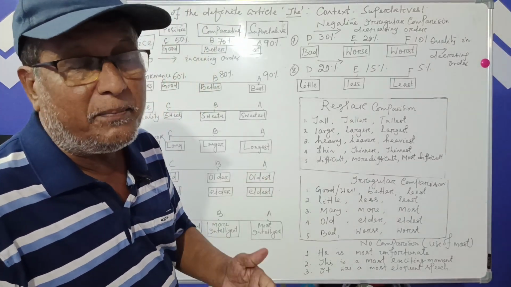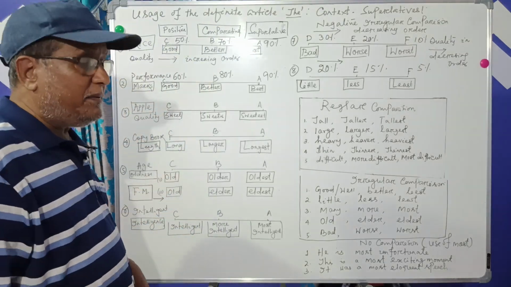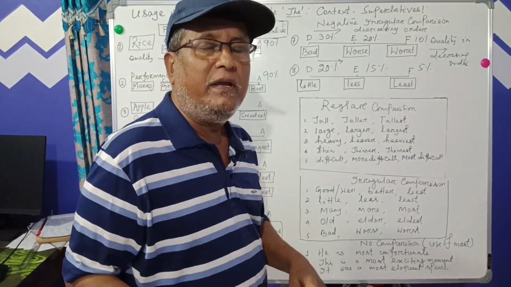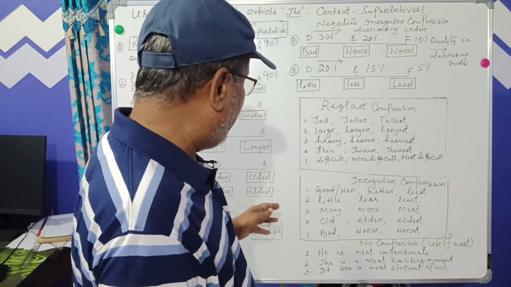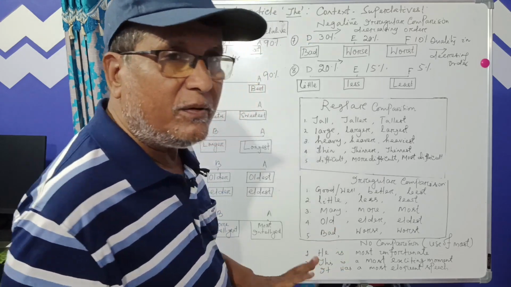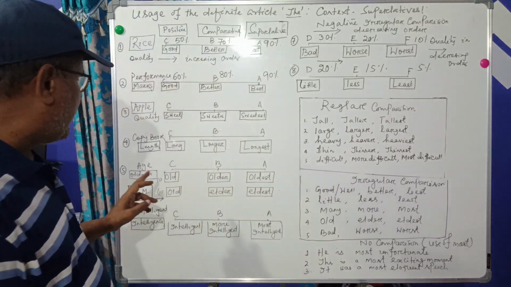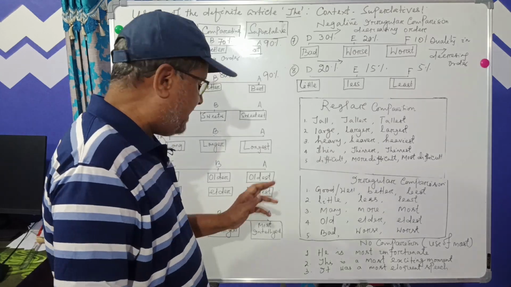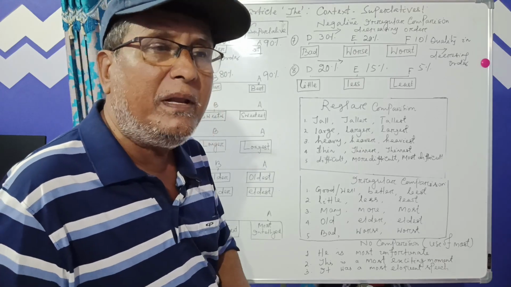If we take a comparison in a class, he is the oldest of all in the class. And you see, older and oldest comparison is used in the case of human beings, animals, and things. We can say Kolkata is the oldest town in India. But remember the difference we have marked here: old, elder, and eldest. That is the comparison of age, and it is strictly confined to the members of the same family.